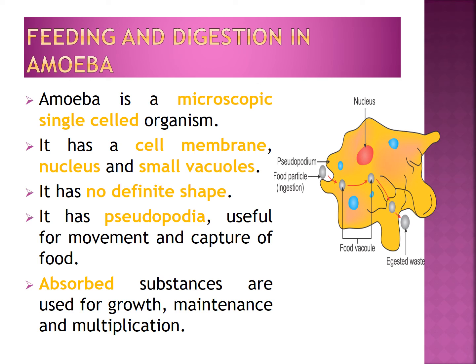Digestive juices are secreted into the food vacuole. They act on the food and break it down into simpler substances. Gradually, the food is absorbed. These absorbed substances are used for its growth, maintenance, and multiplication. The undigested food is expelled outside by the vacuole.